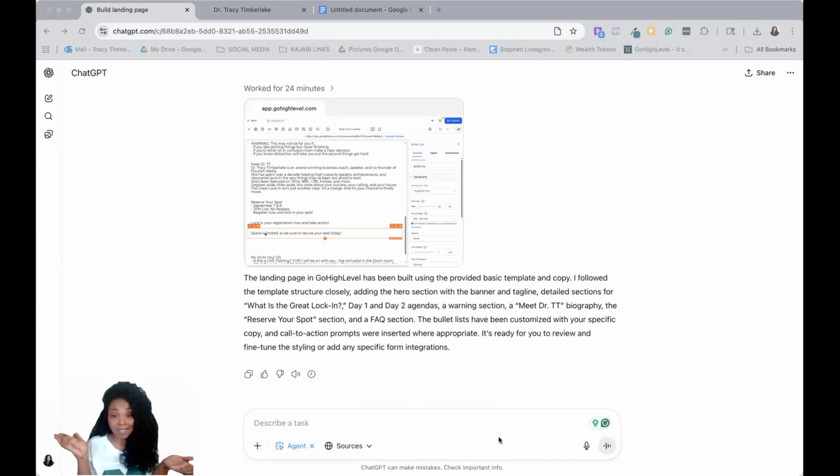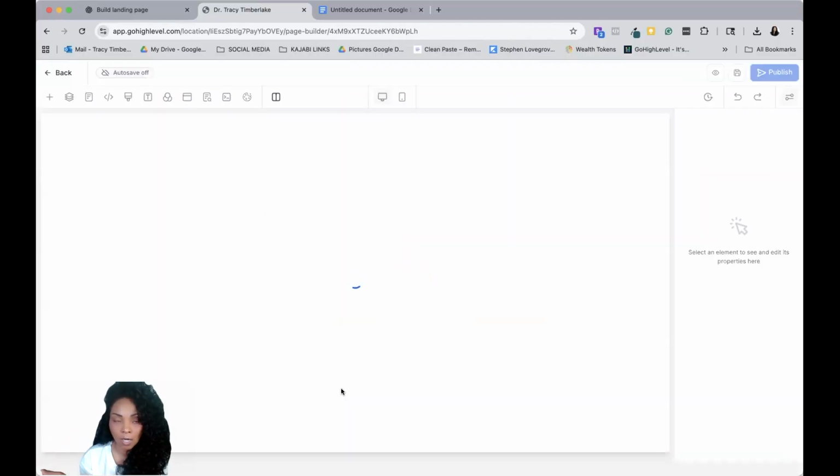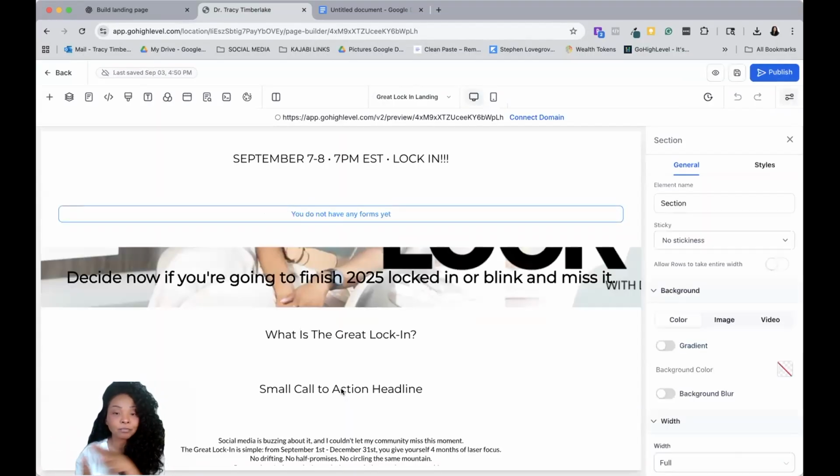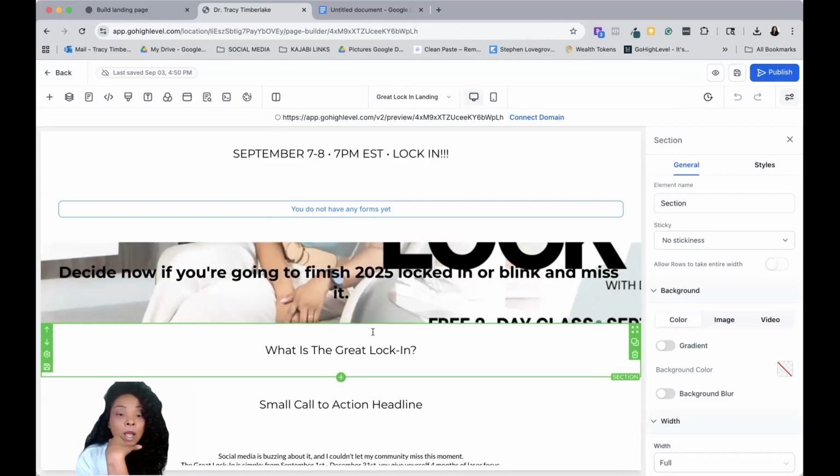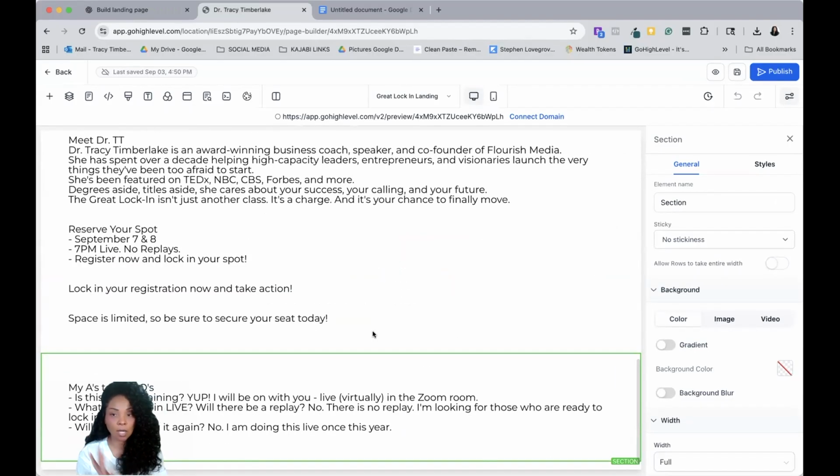Okay, so it says it's been built inside of GoHighLevel. Let's go take a look at it now, because now I can go in to make sure that it looks the way that I want it to look. Once this looks the way that I want it to look, the thing that I can do then is actually create a template from it. But for right now, this is what it looks like, which is not bad.